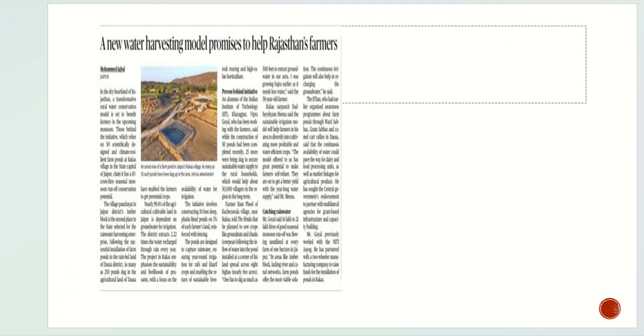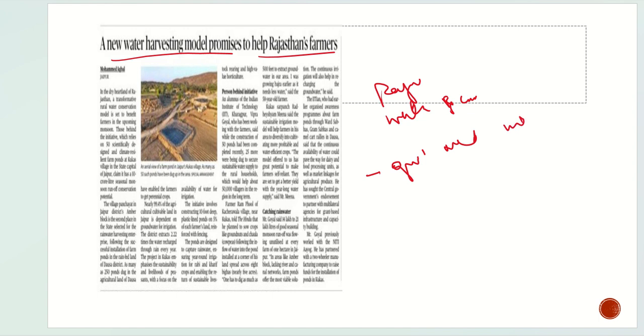Well, the article is about a new water harvesting model promised to help Rajasthan farmers. You know about Rajasthan, a very water scarce region, and the government needs to invest in it so that they can do their agriculture in the best way possible, because of the limited water, they are forced to grow crops which are very limited in the temperature range.